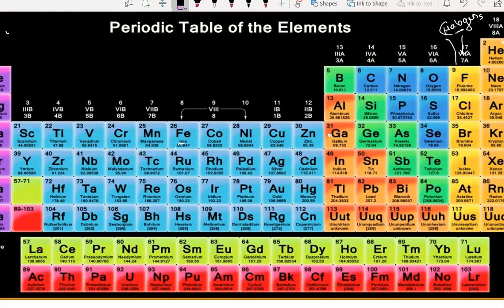Okay, next we have 16th group elements. These are called the oxygen family, and they also have a special name. I'll write it here. I don't have space over there. So 16th group elements are called chalcogens, and you can also call them the oxygen family. You remember these names? These are very important. Chalcogens.